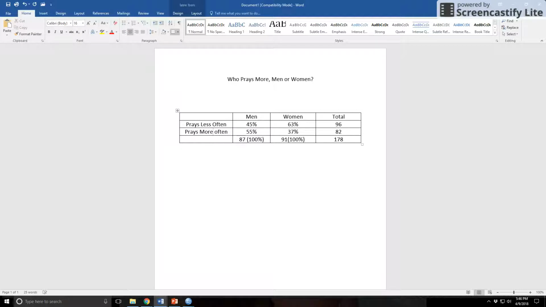Okay, so what my table would say is that men pray more often than women, because you're comparing this percent to that percent. I mean, I could say women pray less often than men, but if I say that men pray more often than women, I'm saying the same thing. So you want to compare this percent to this percent, or you want to compare this one to that one. Whichever one you want is fine. So for number 4, the table, I would say that men pray more often than women.